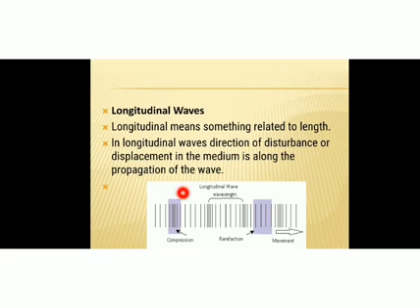In this region the pressure will be less, here the pressure will be more. Again a less pressure region comes, again more, again less, like that. Where the particles are crowded, the pressure will be more, and where the particles are loosely spaced, the pressure will be less. So pressure variations occur along the direction of motion of the wave. Such waves are known as longitudinal waves.